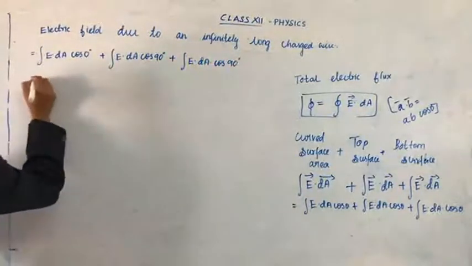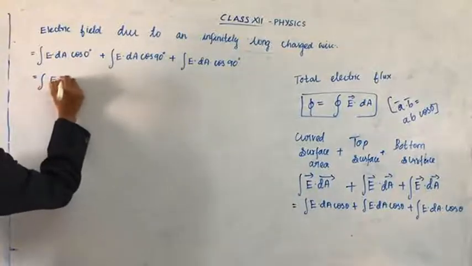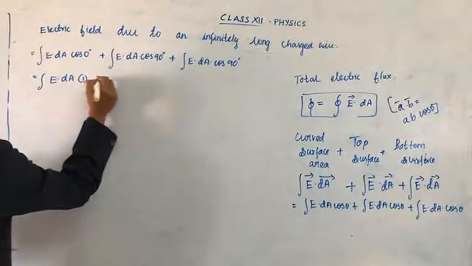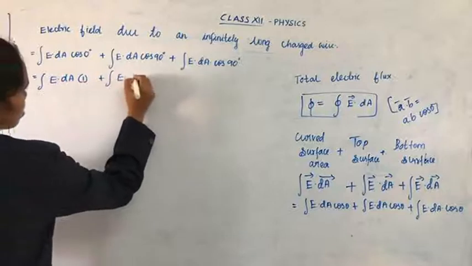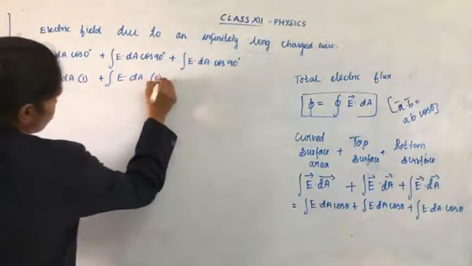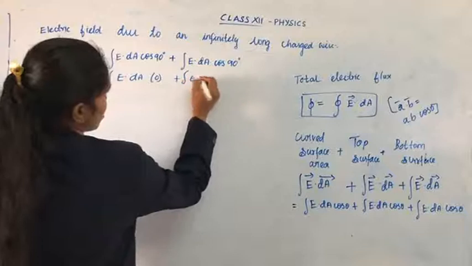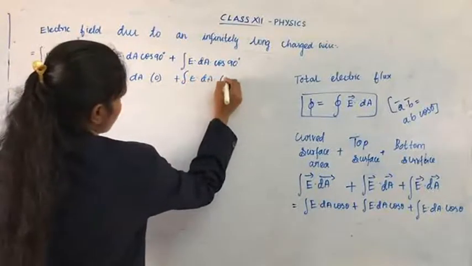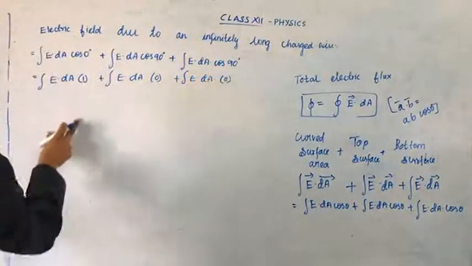Cos 0, the value is 1. So E dA into 1 plus E dA into 0 plus E dA into 0. Cos 90 is 0. Okay, this one is left.